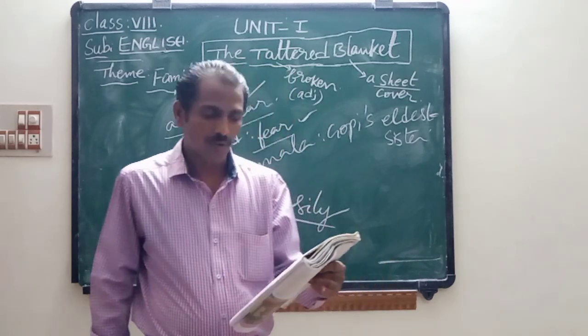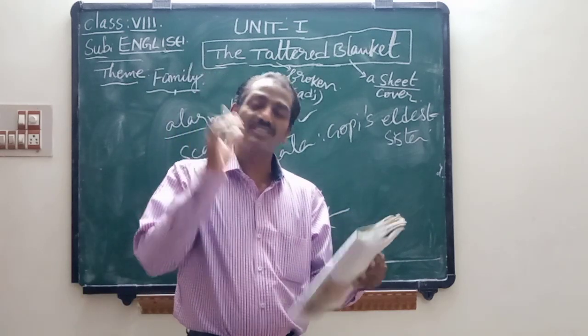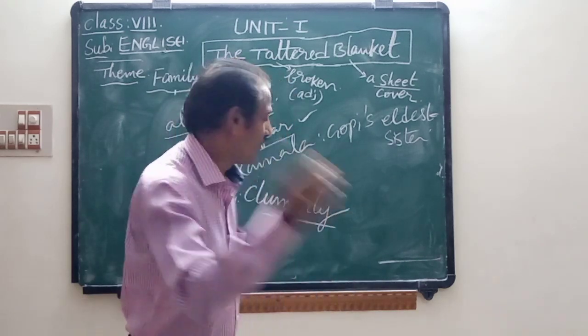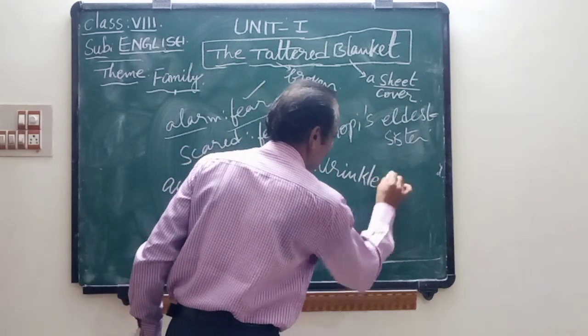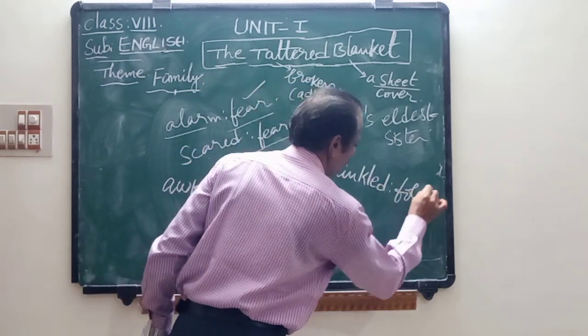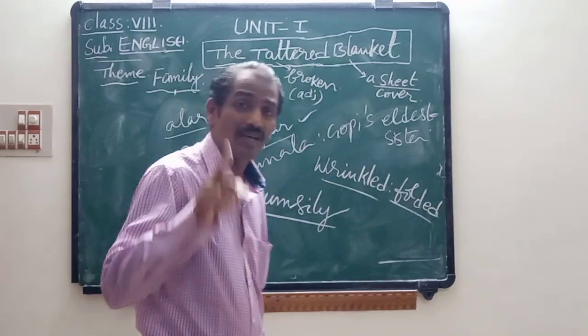He bent down and brought his face close to her wrinkled cheeks. Wrinkled, W-R-I-N-K-L-E-D, means folded.